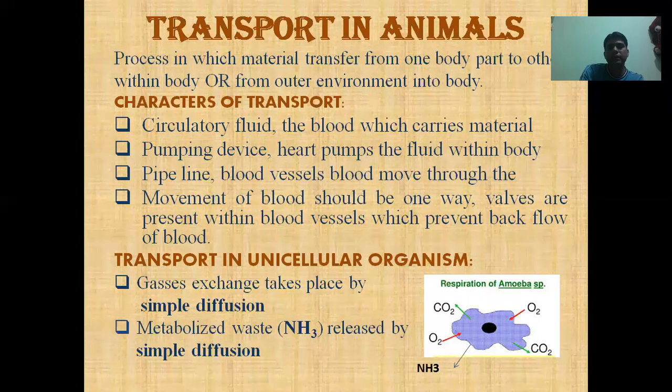Gases move in and out of the cell by simple diffusion, meaning gases directly cross the phospholipid bilayer. And as you know, the amoeba commonly lives in fresh water and is an aquatic animal, so its waste product is ammonia. Ammonia is also a gas. This gas is also released into the environment by simple diffusion.